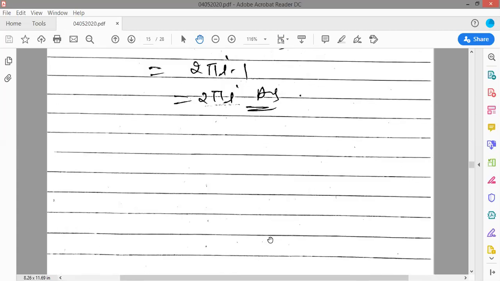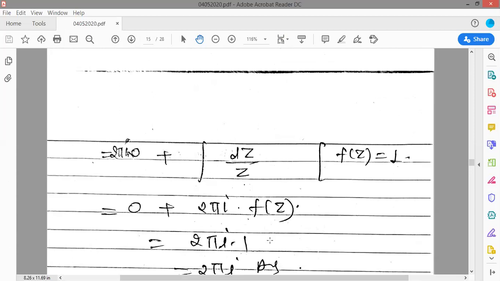So I think these are sufficient examples to understand the Cauchy integral theorem. And the Cauchy-Goursat theorem is easy to understand. Next, I will discuss power series in complex numbers.